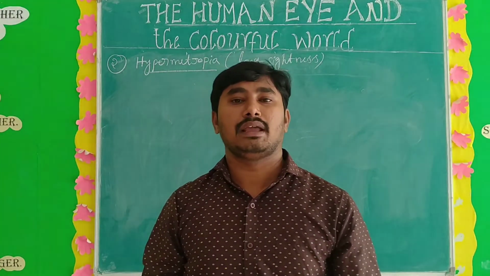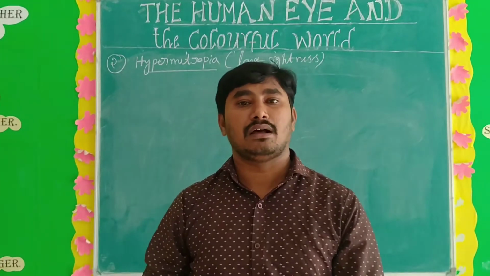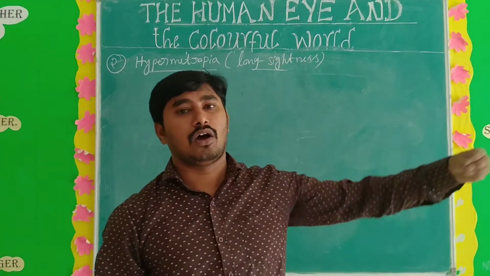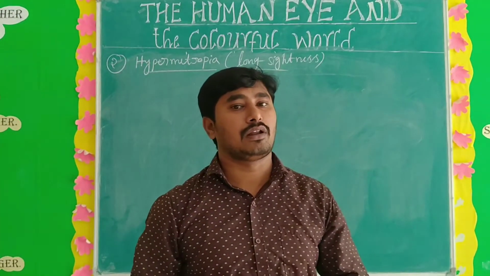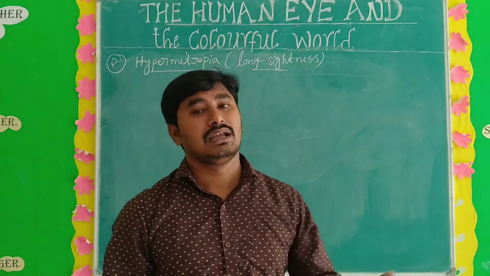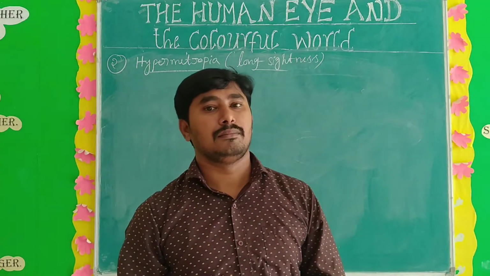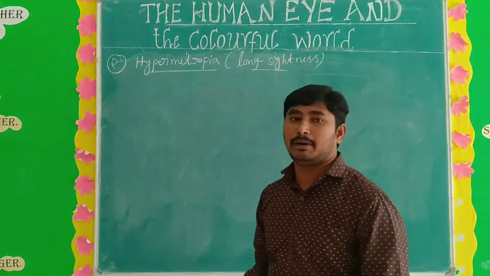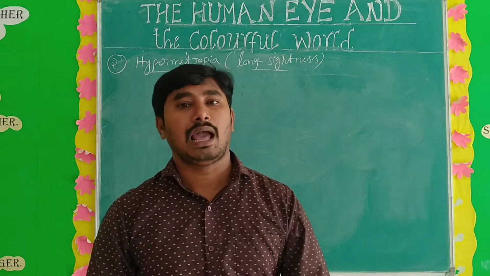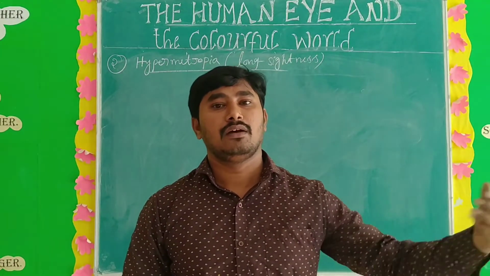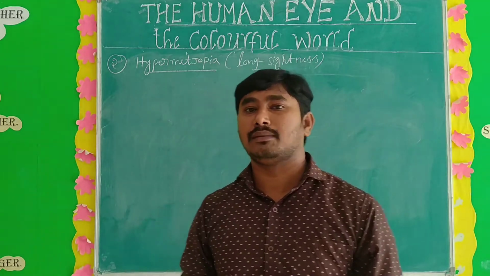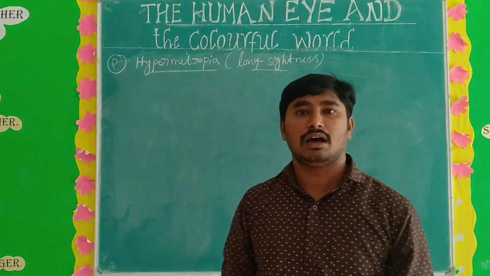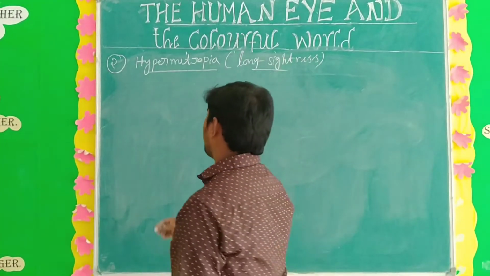What is meant by hypermetropia? Hypermetropia is a total reverse of myopia. Hypermetropia means we can see long distance objects, but we cannot see nearby objects. Objects in front of the near point, we cannot see. That type of defect is nothing but hypermetropia. Once again, hypermetropia is nothing but we can see very far objects, we cannot see nearby objects. It is also known as long sightedness or far sightedness. What is the main cause of hypermetropia?